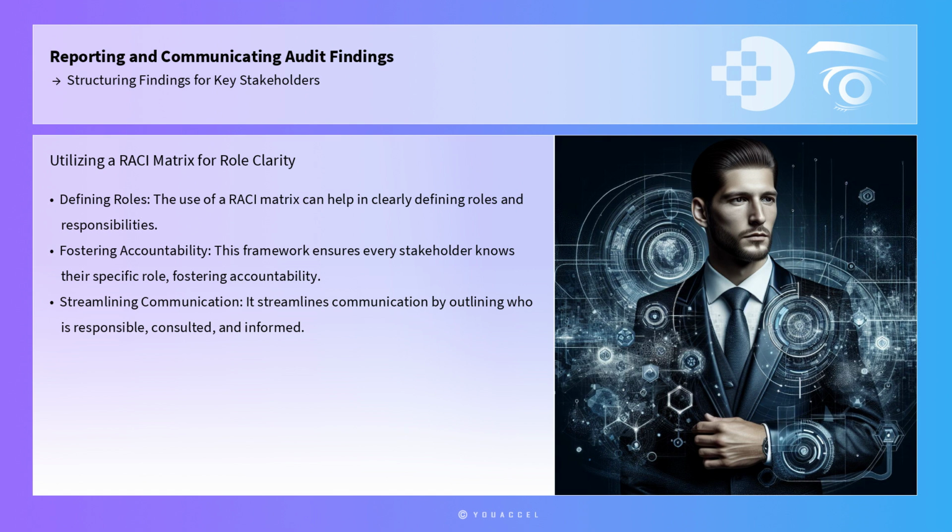The use of a RACI matrix, which stands for Responsible, Accountable, Consulted, and Informed, can help in clearly defining roles and responsibilities. This framework ensures that every stakeholder knows their specific role in implementing the audit recommendations, fostering accountability and streamlining communication. For instance, in a compliance improvement project, a RACI matrix can outline who is responsible for data collection, who needs to be consulted for ethical guidelines, and who must be informed about progress and outcomes.